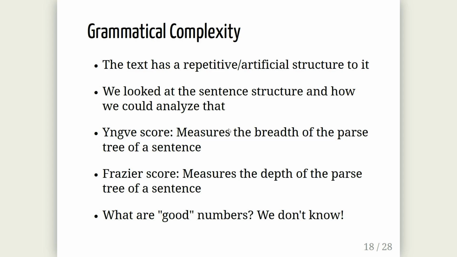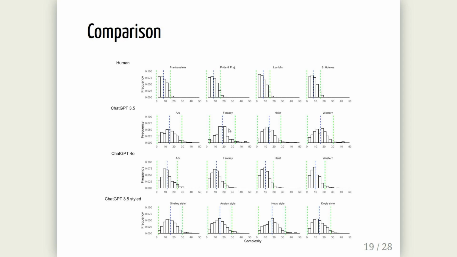Okay, so we can calculate this automatically, but what do these numbers mean, right? I can tell you, oh, Fraser score is 7. Okay, cool. I don't know what that means. Is that good? Is that bad? We can compare it with human authors. So this is what we did. We took some human written books, classics, or books that might be considered classics, computed the Fraser scores and the Ingres scores for the sentences in those human authored books, and then we compared that with those same scores on the stories generated by ChatGPT. So that's the lovely graph I have here.